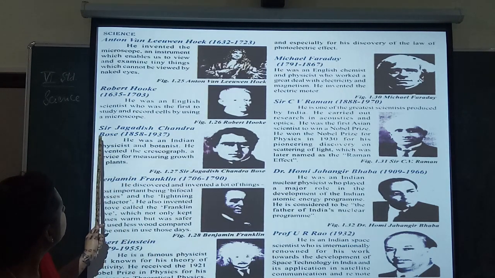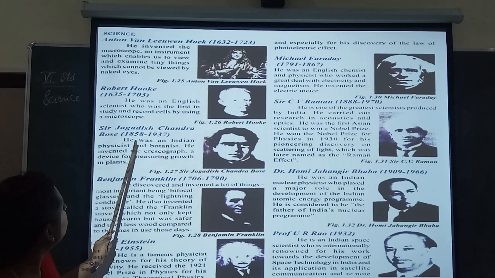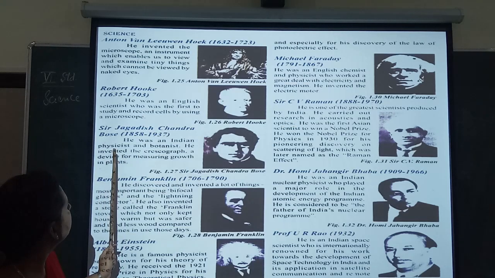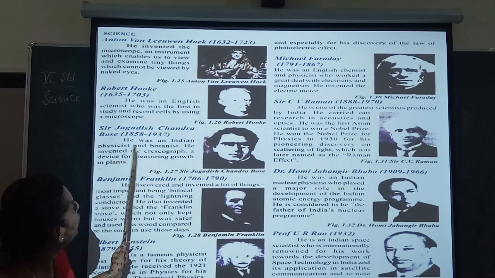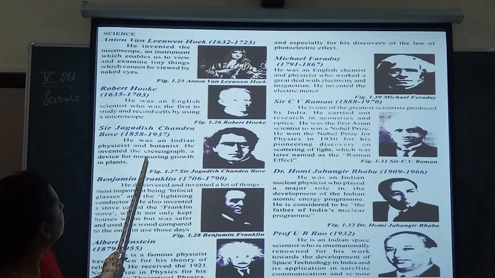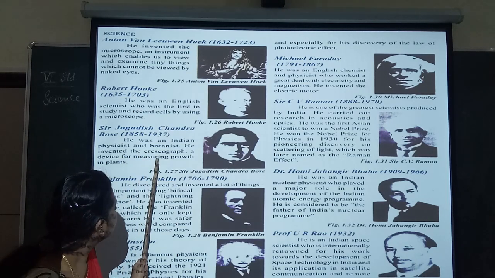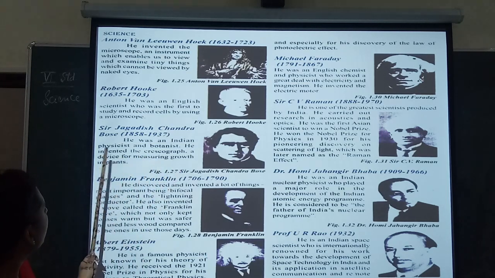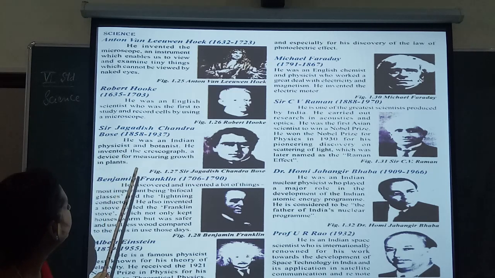Next, I will tell you Sir Jagdish Chandra Bose, 1858 to 1935. He was an Indian physicist and botanist. He invented the crystallograph, a device for measuring growth in plants.